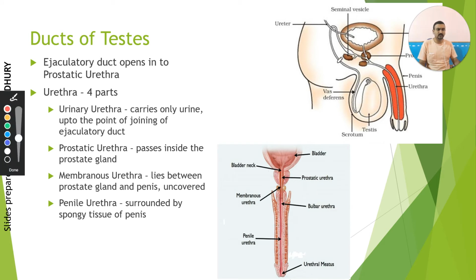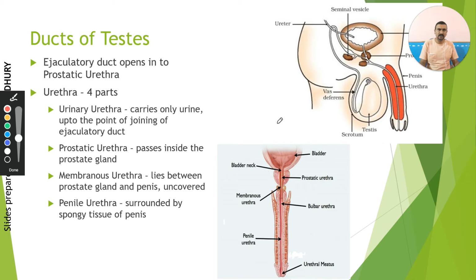comes out of the scrotal sac, and comes to join with the first gland, known as the seminal vesicle. When it joins with the seminal vesicle, it forms a tube, which is called the ejaculatory duct. This ejaculatory duct opens into the next duct, which I am drawing, that is the urethra.